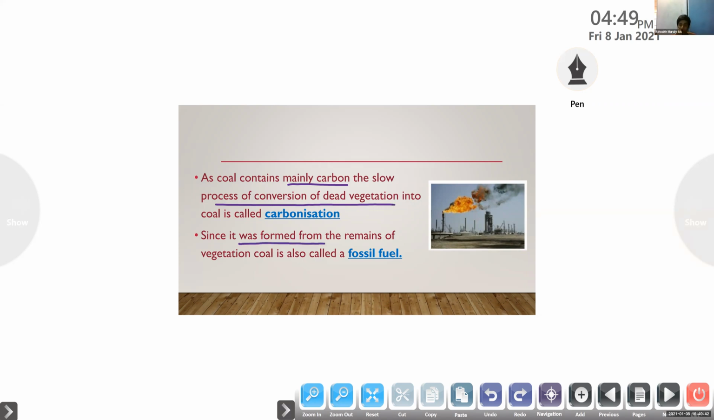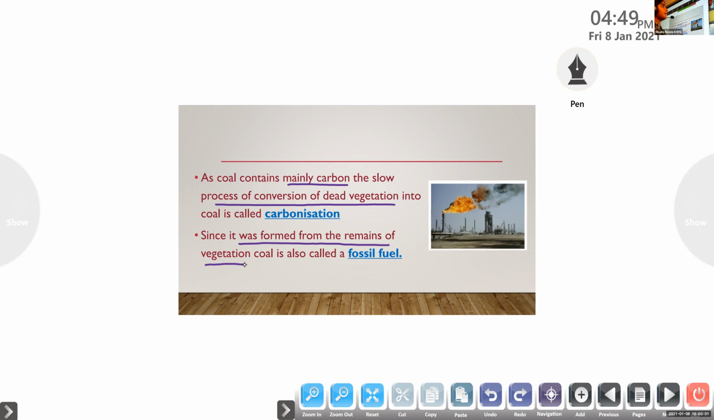Since it was formed from the remains of vegetation, this coal is also called a fossil fuel. That we already discussed, right? So this coal contains mainly carbon. This slow process of conversion of dead vegetation into coal is called carbonization.